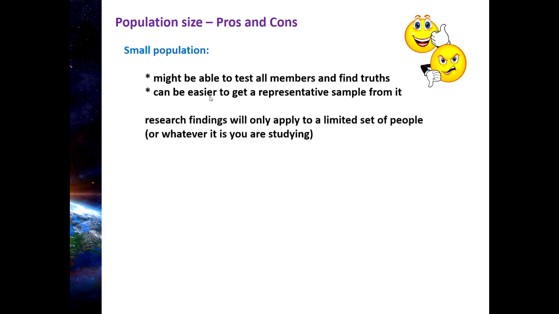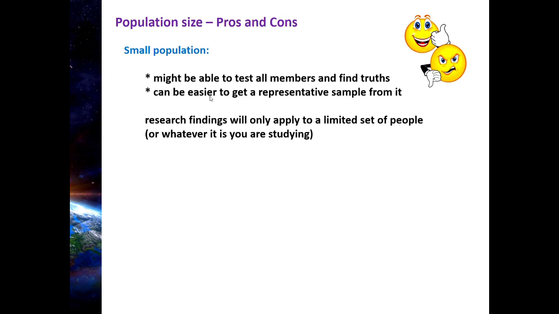Okay, so those are the advantages, the pros of having a small population. The con, the disadvantage, is that if you have a very small population, that means it's been very narrowly defined. So your study will only apply to a very small group of individuals or animals or plants or whatever it is you're studying, right?